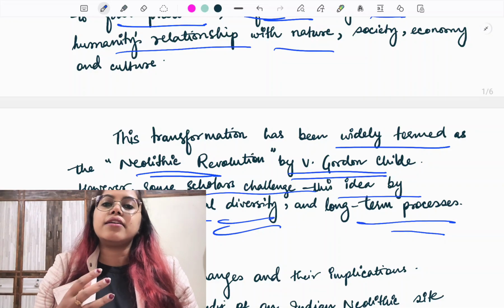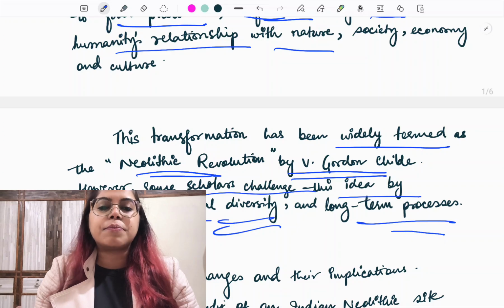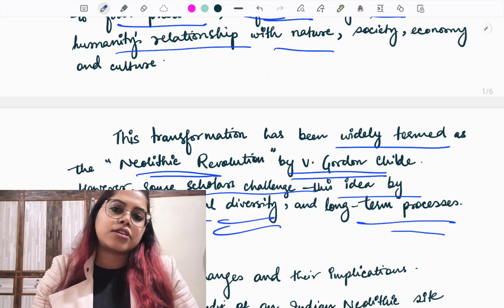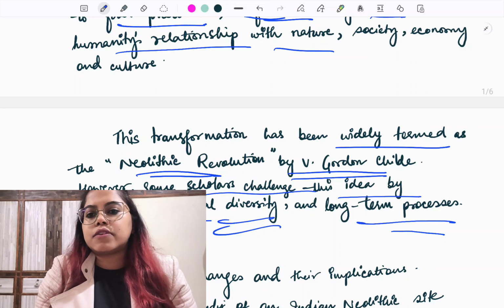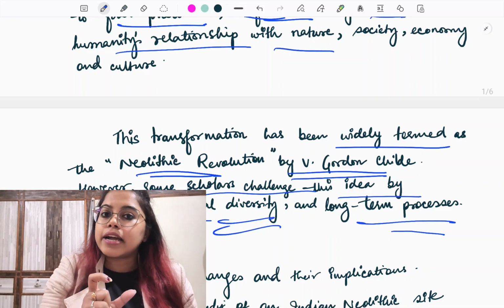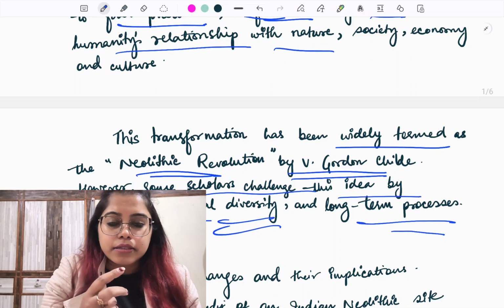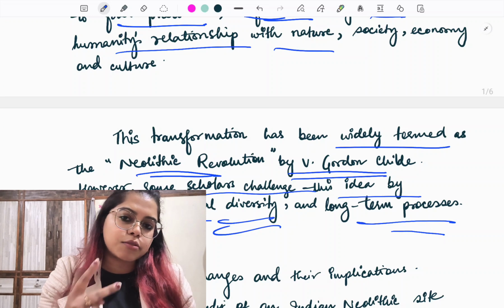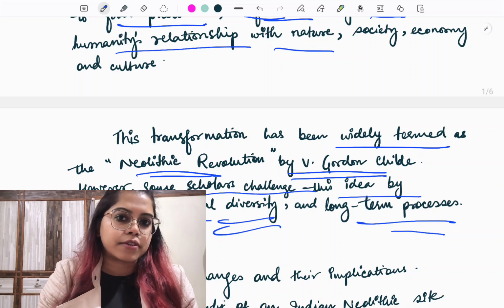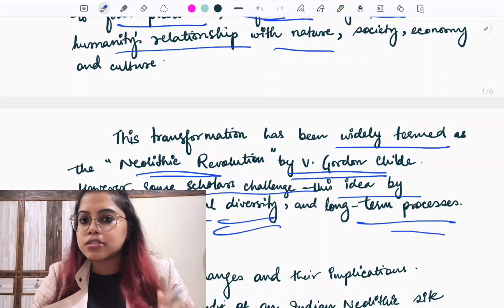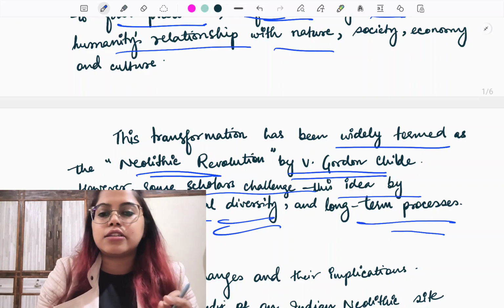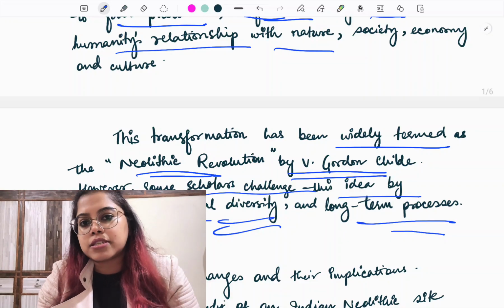Imagine a person who is just beginning, who writes that yes, in the Neolithic Age these changes happened, or who doesn't even know what the word revolution means, and starts writing. And you write this introduction. The perception that the examiner has about these two candidates is going to be very different, and you will be able to write this introduction only when you have studied the topic properly, meaning with understanding, okay?